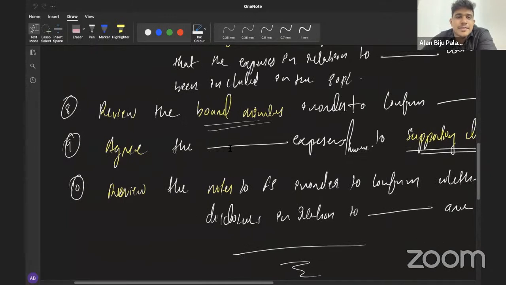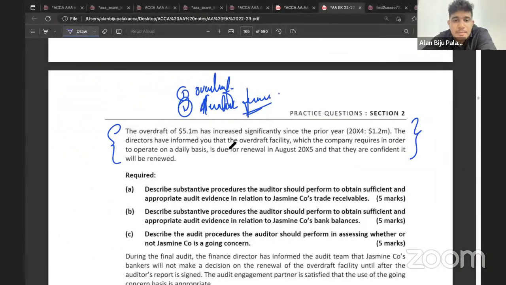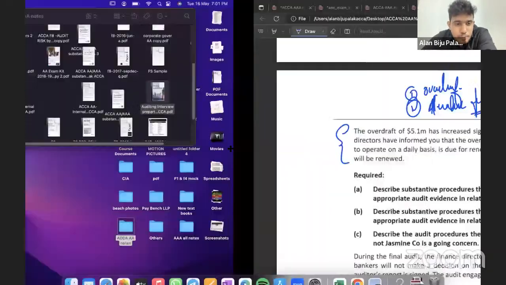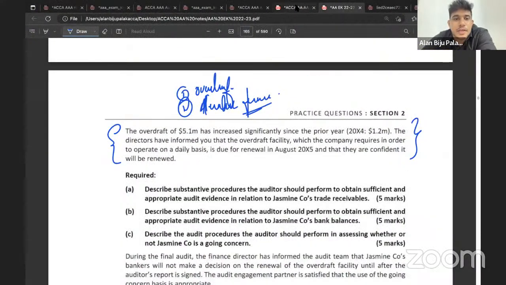Review the board minutes regarding the discussion in relation to the going concern nature of the company. Exactly. Review the board minutes in order to confirm whether there are any difficulties that might affect the going concern ability of the company, right? Yes, sir. Exactly. Then what else from the points which you have already learned can you use over here?